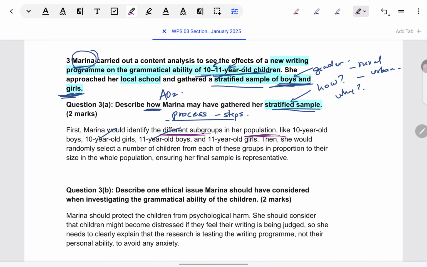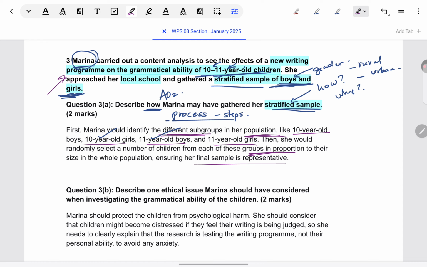And then the example, you can see for Marina particularly, she can take 10-year-old, 11-year-old, and then we mix in the gender also. So 10-year-old girls, 10-year-old boys, 11-year-old girls, 11-year-old boys. Again, AO1, you can see proportionate representation should be there. So you can see all the elements of stratified sampling, what it is generally and how Marina can do it for age and gender.